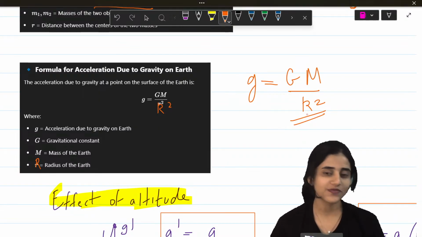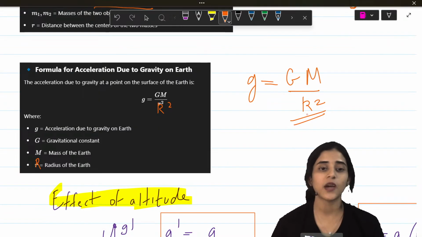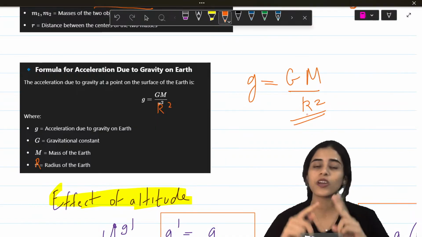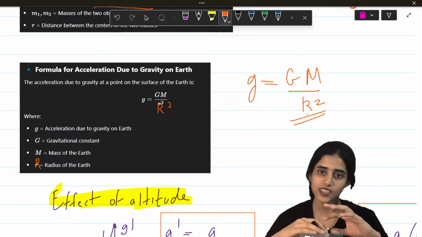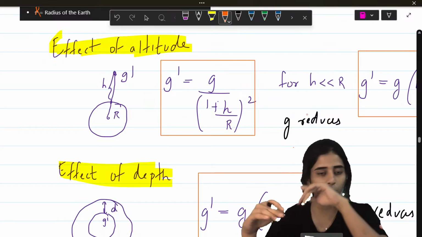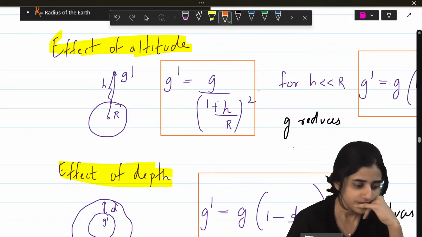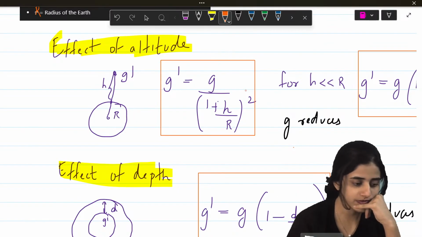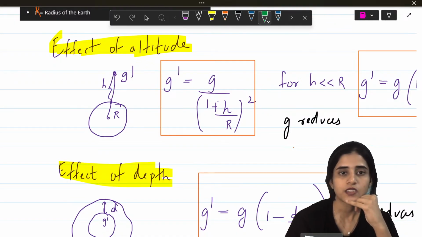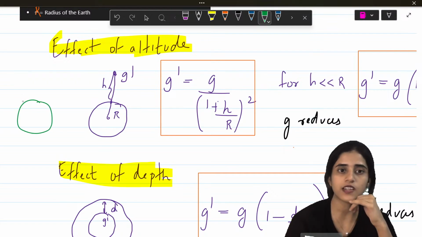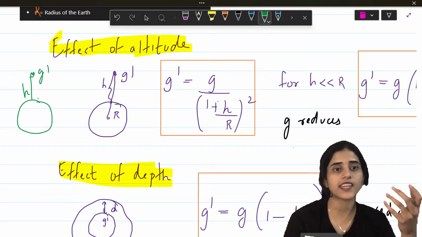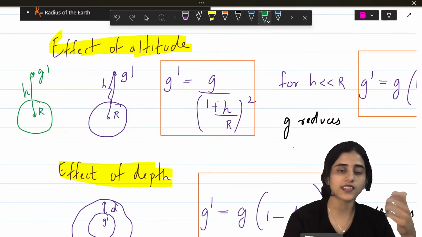Okay. So, yeah. Now we will learn the most important thing in the gravitation chapter, how gravity changes with height and depth. Your PU teachers might have made you learn this last year, but you might have forgotten. So let's revise. First thing, you have the earth. You want to find out the gravity at a point above the earth, which is at a height h. R is the radius of the earth.